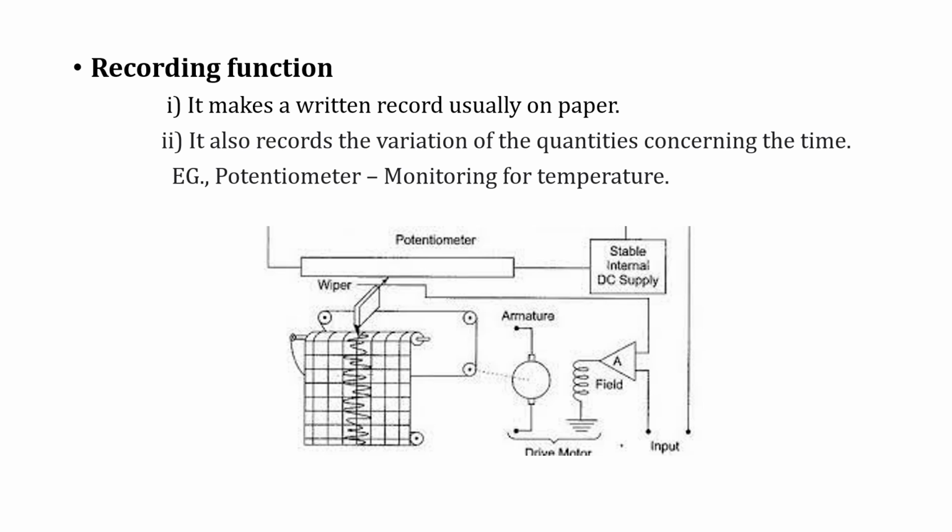The next one, recording function. For every instrument there should be some recording. That recording should be displayed. What is the recording function? It makes a written record, usually on paper. Everything that is recorded on paper is called the recording function. It records the variations of quantities with respect to time. Example, potentiometer. For example, we can monitor the temperature.